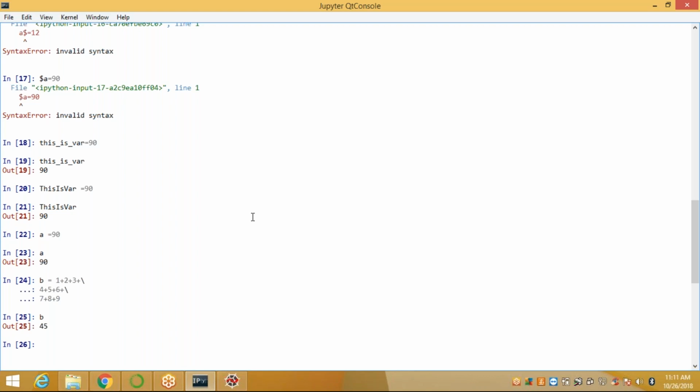Or you can define it like this also. I don't want to use curly braces. I don't want to use backslashes. I'm using parentheses here, like this.